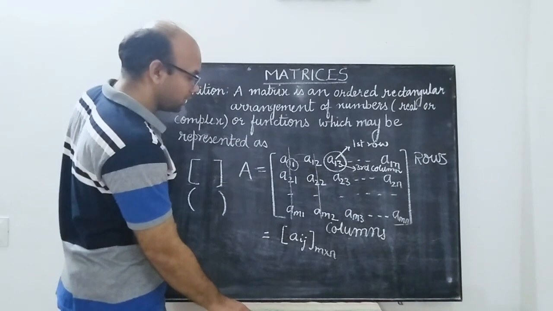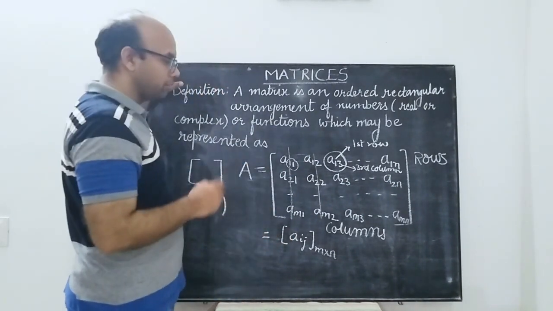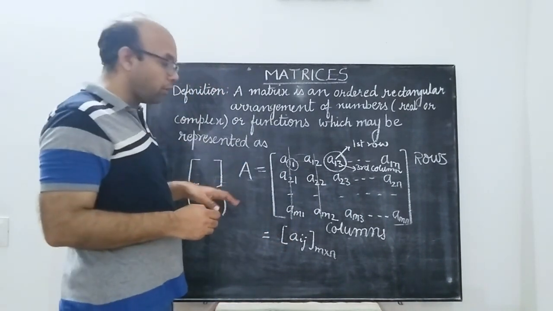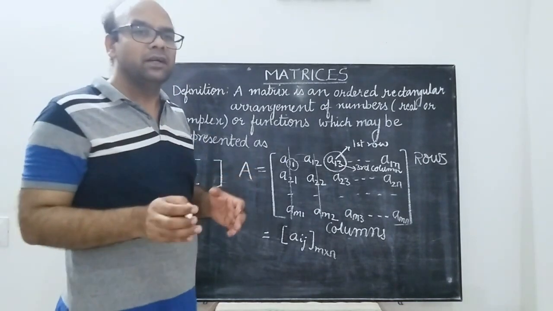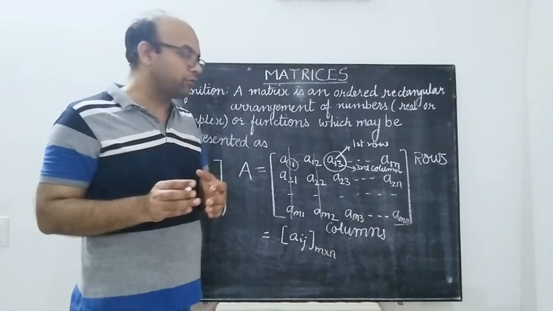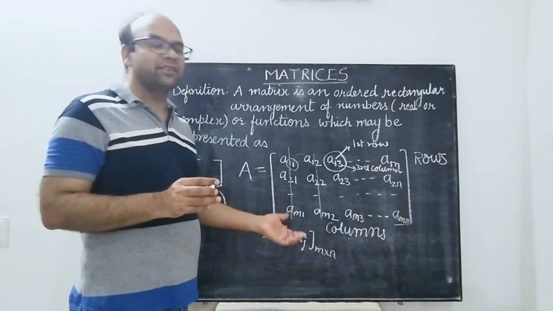Now we move on to the next thing, that is the order of the matrix. What do we understand by the order of a matrix? The order of a matrix gives us the number of rows and the number of columns present in the matrix.